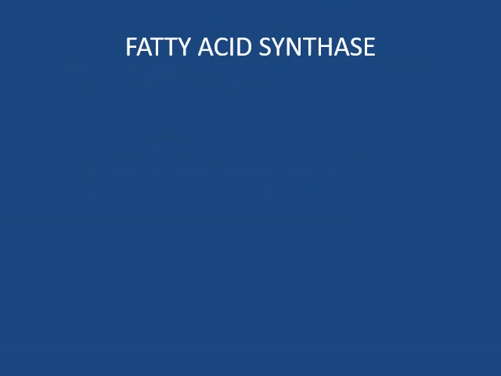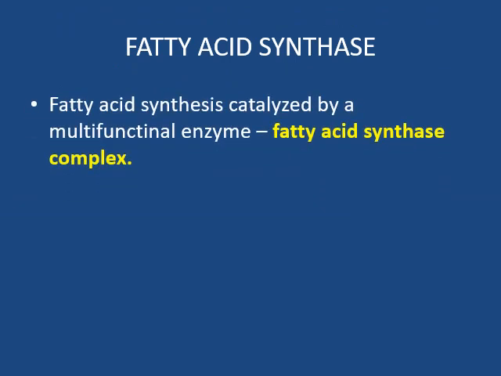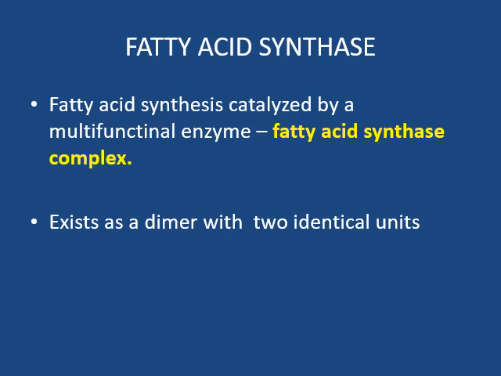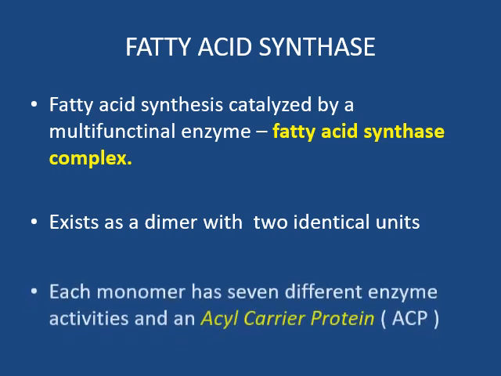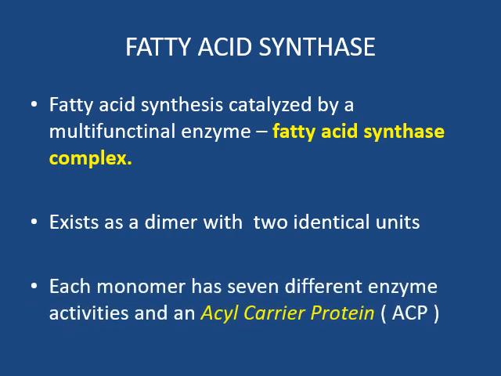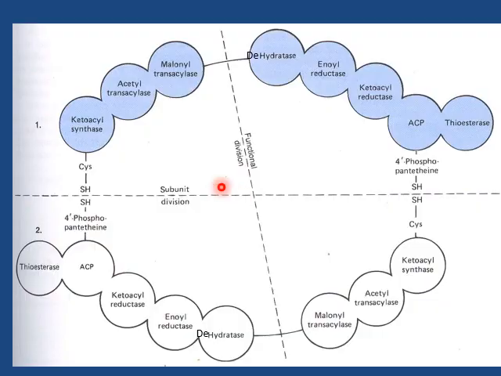The next stage in fatty acid synthesis is the reactions of fatty acid synthase. Fatty acid synthesis is catalyzed by a multifunctional enzyme, the fatty acid synthase complex. It exists as a dimer with two identical units. Each monomer has 7 different enzyme activities and an acyl carrier protein or ACP. This is the structure of the fatty acid synthase multifunctional enzyme complex, which exists as a dimer. So it has two subunits or two polypeptide chains linked by disulfide bridges.